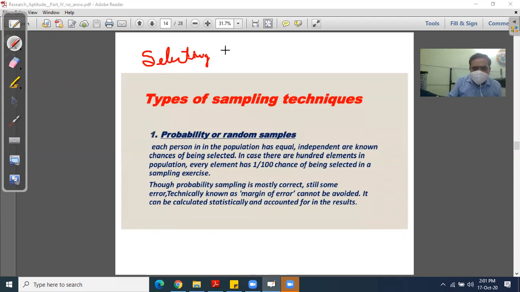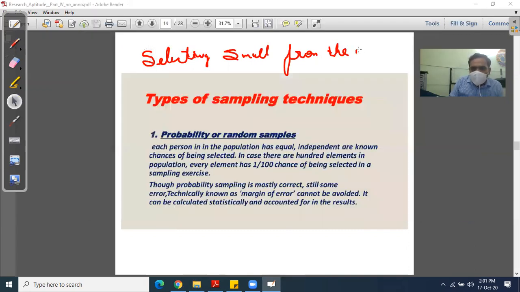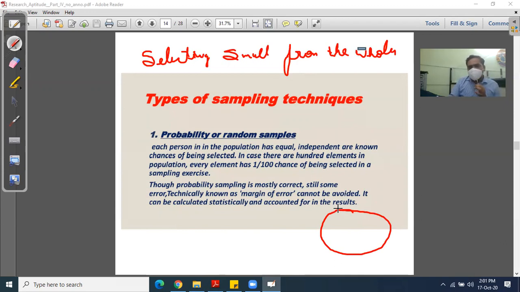Selecting a small part from the whole. Here, whole means population. If there is a large population, you cannot collect the sample from each and everyone. You cannot interview each and everyone.